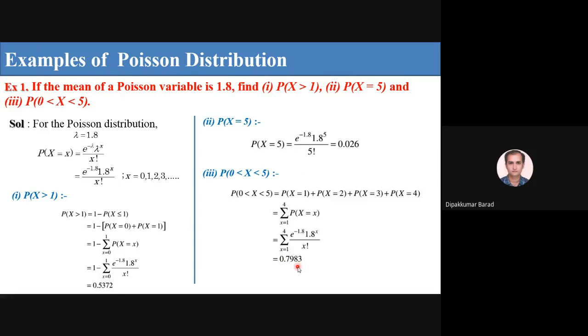After simplification, you find all these values, which you have already found, and then sum them all, and I get 0.7983. I hope everyone is clear on this. Once you know the lambda, you can easily find the Poisson distribution for any x.